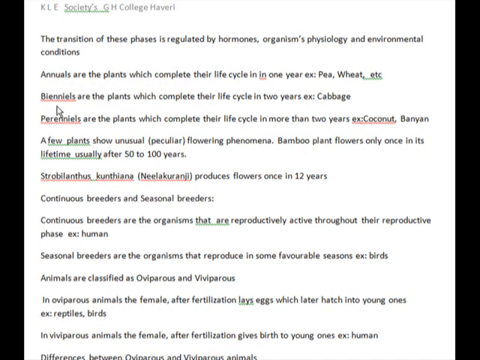Biennials are the plants which complete their life cycle in 2 years or less. Example, cabbage. So these plants complete their life cycle in less than 2 years or approximately 2 years. Next, perennials. Perennials are the plants that complete their life cycle in more than 2 years. So here their life cycle ranges maybe even to hundreds of years. For coconut it is 100 years, banyan many 100 years. So those are perennials.